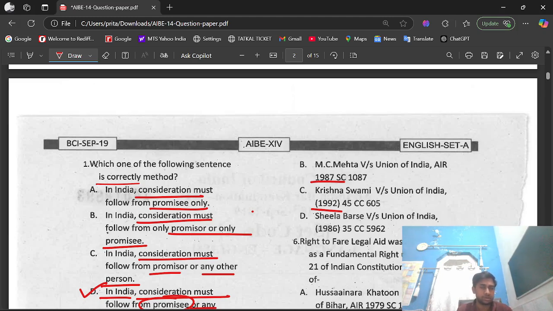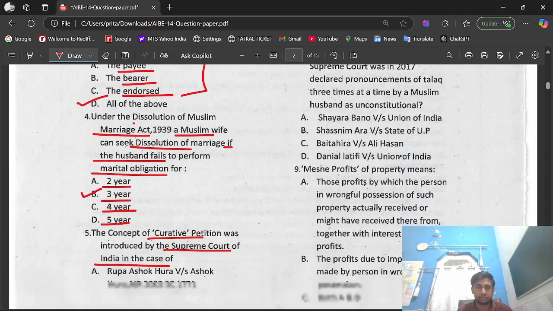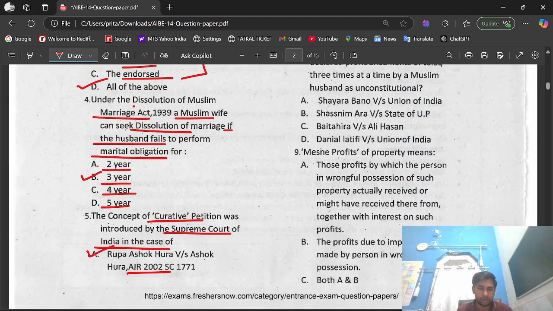The right option for question number 5 is A, Rupa Ashok Hurra versus Ashok Hurra. In this case, the concept of curative petition was introduced by the Supreme Court.